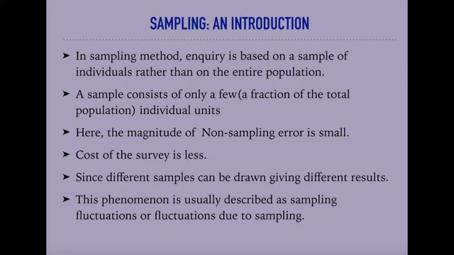Since different samples can be drawn giving different results, that leads to some difficulty that appears in the way of sampling. The above said phenomenon is usually described as sampling fluctuations or fluctuations due to sampling.